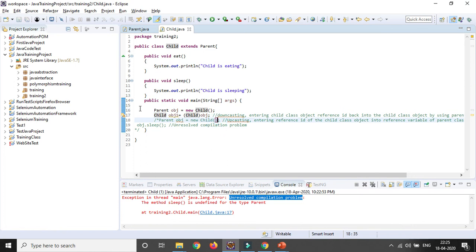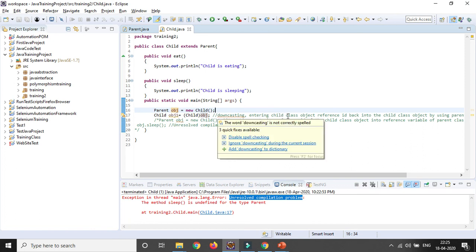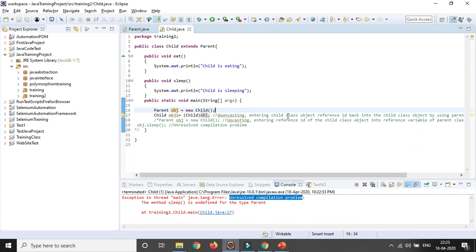Now it's fine, right? So here first we are creating an object using the parent class for the child class. Then we are creating another object of the child class where we typecast to the child class and give the parent class object. That is called downcasting, where we are entering the child class object reference ID back into the child class object by using the parent class reference variable.